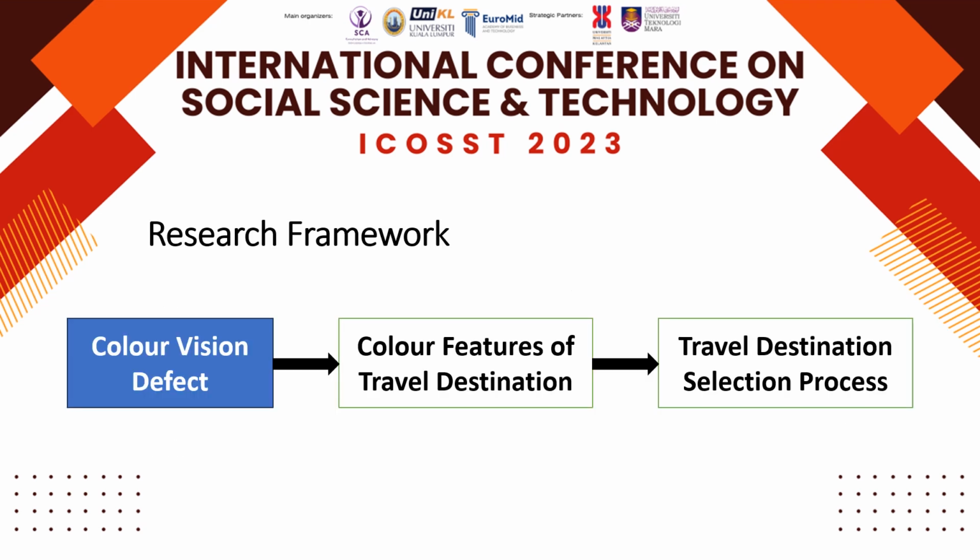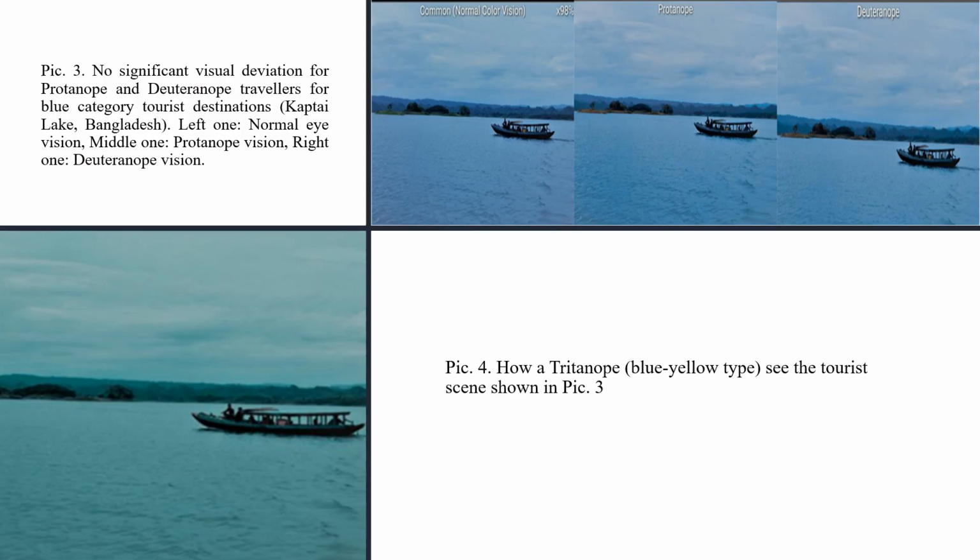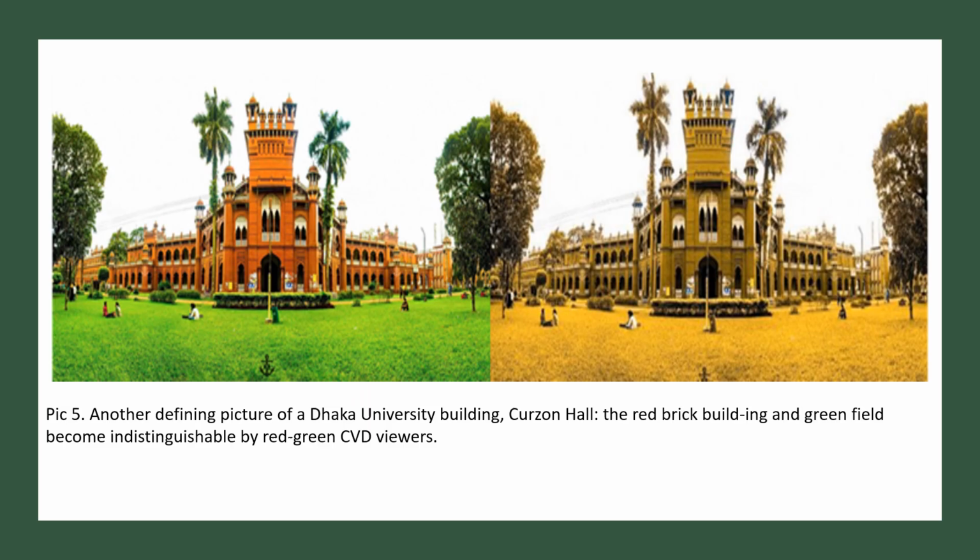This is the research framework. Our assumption is that the travel destination selection process is basically dependent on color features of travel destinations, which gets impacted by color vision defect. These are real pictures of two popular travel destinations of Bangladesh. The left side shows the real pictures, and the right side shows how they deviate and lose attraction for color vision defected people. An interesting finding is that blue type travel destinations don't get deviated too much, so they don't lose too much attraction.